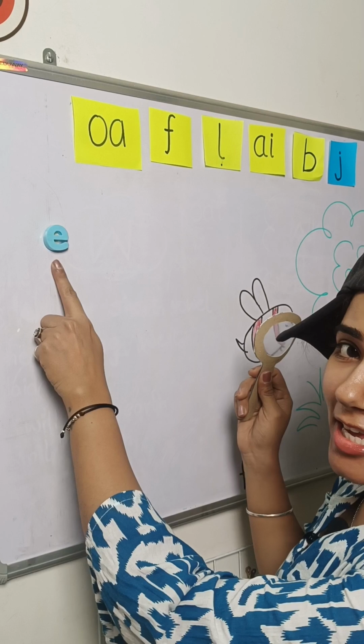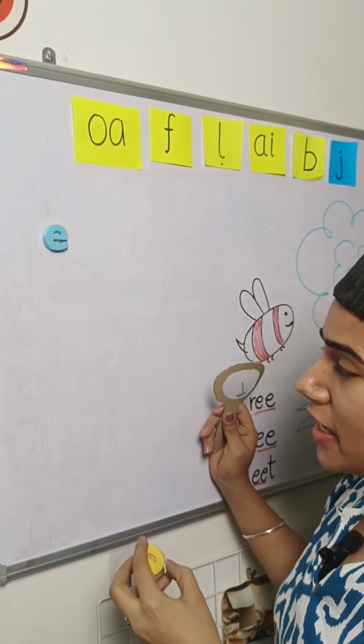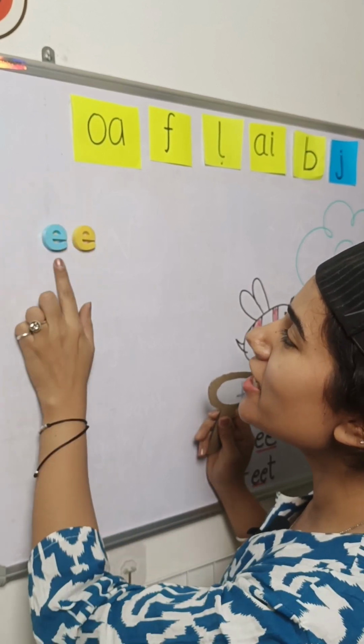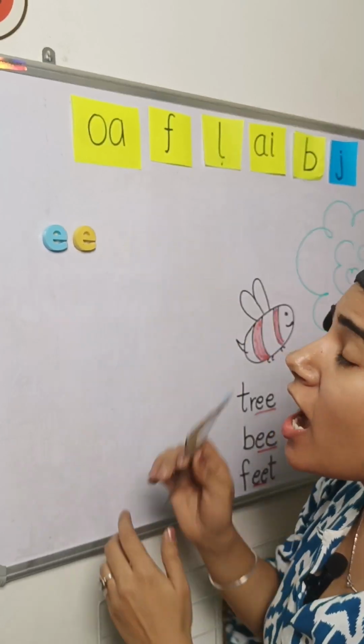Hi, let's detect another digraph today. Letter E. Letter E has a sound A. And when we add one more E in this, it gives a long E sound.